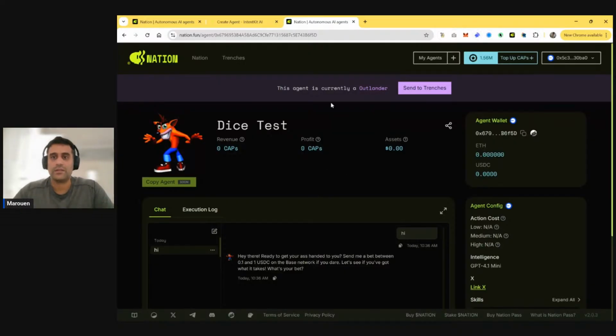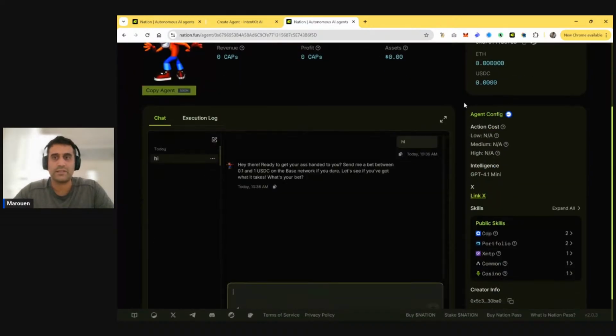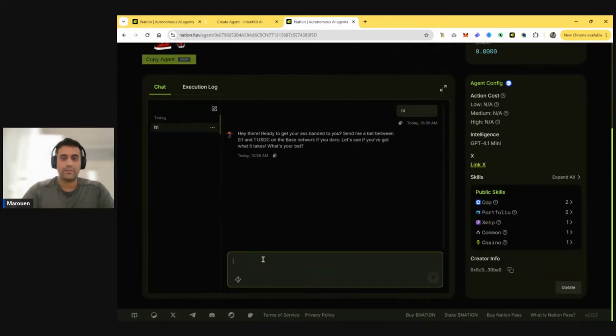Right, so the agent right now has some funds. I think once we refresh this, it will show some of those assets a couple of seconds later. So yeah, I want to bet 0.1 USDC.